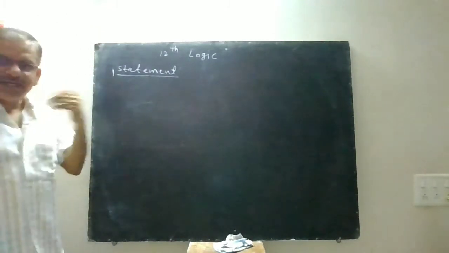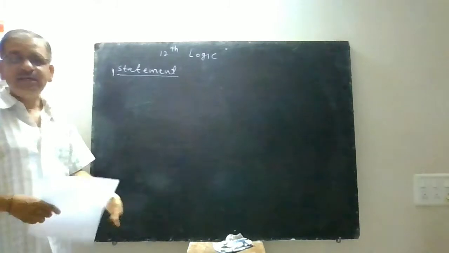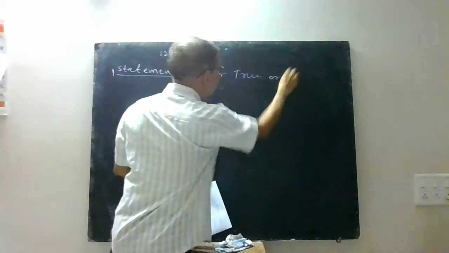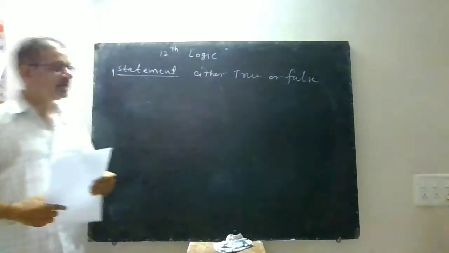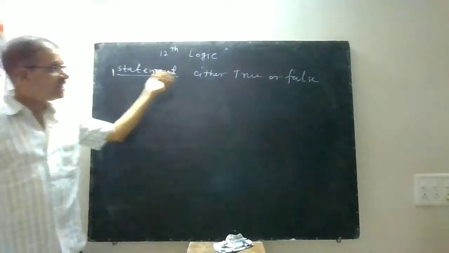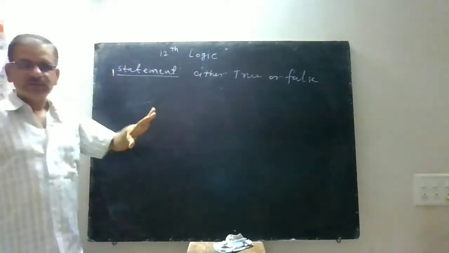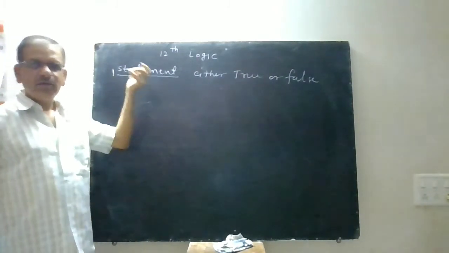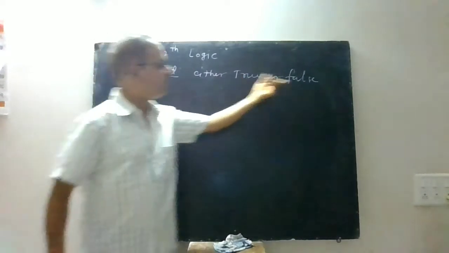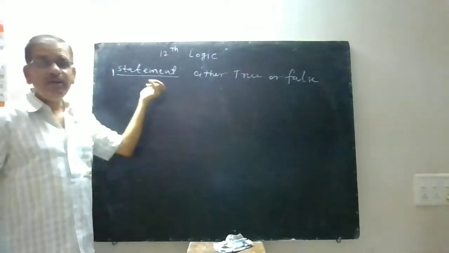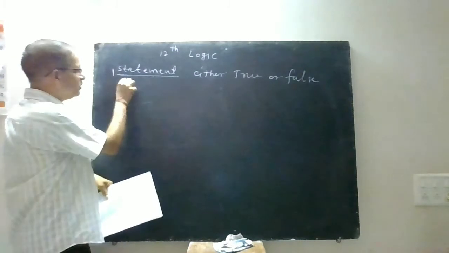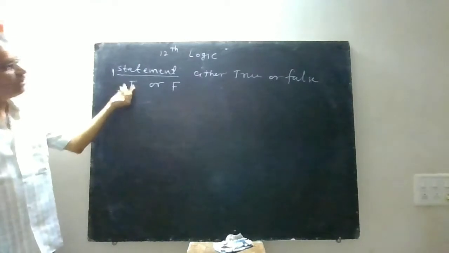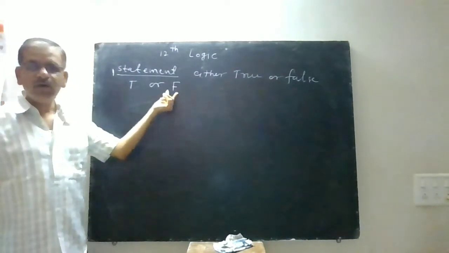Now which sentence is called a statement? Statement is a sentence which is either true or false. So we are only thinking about those sentences which are either true or false, not both. So in short, what is a statement? Statement is a sentence which is either true or false. This true or false is called the truth value of statement. They are denoted by T or F, or true or false. Now T is called truth value as well as F is also called truth value.